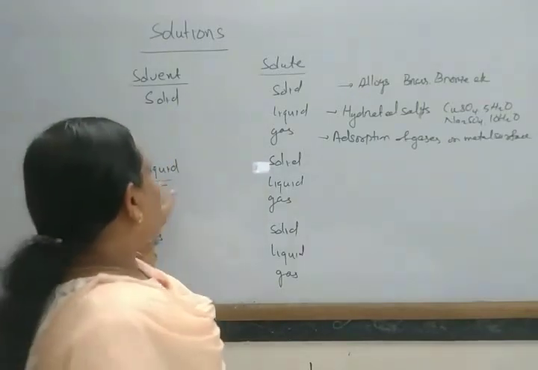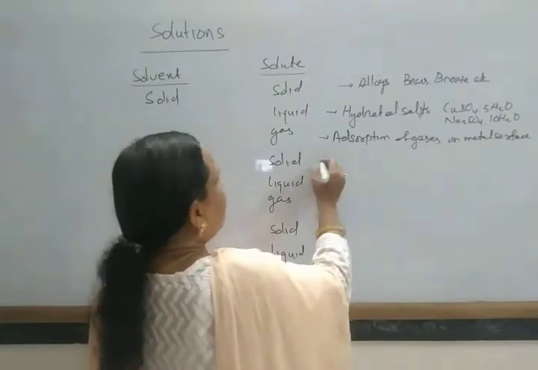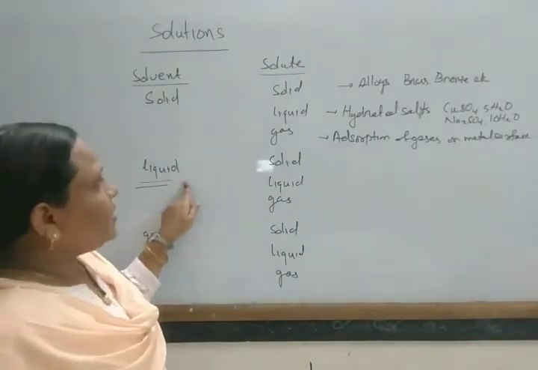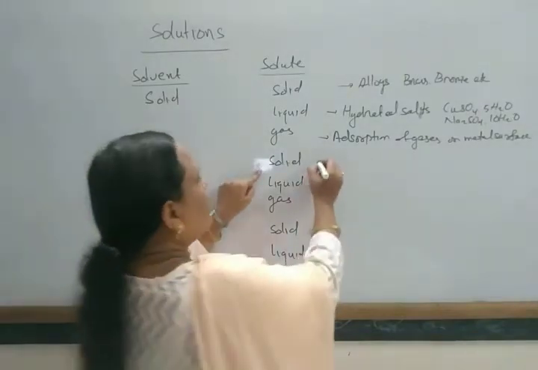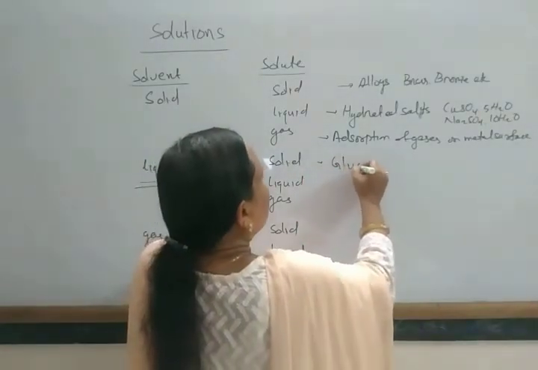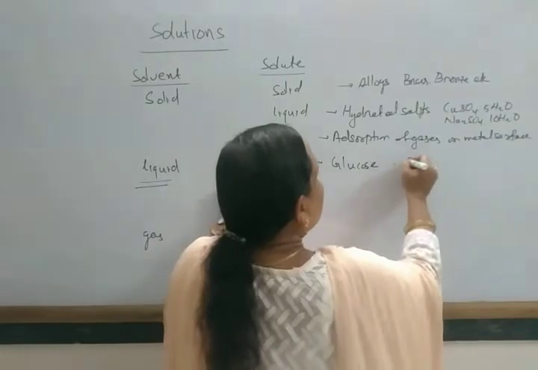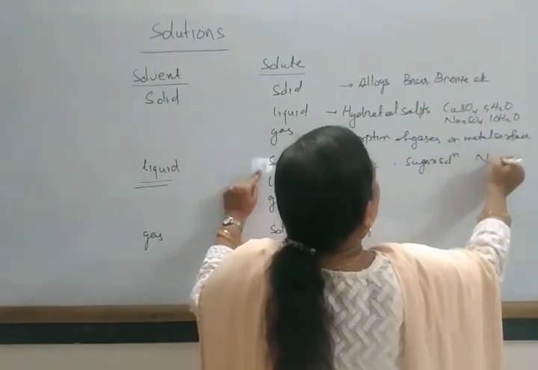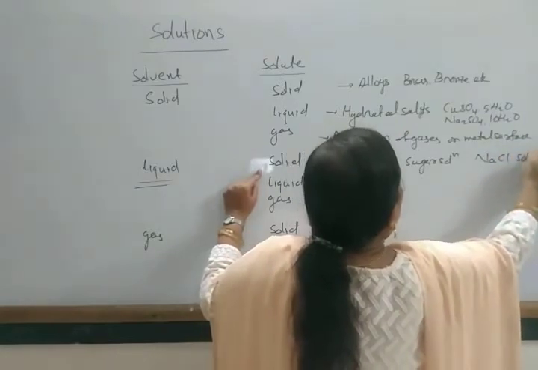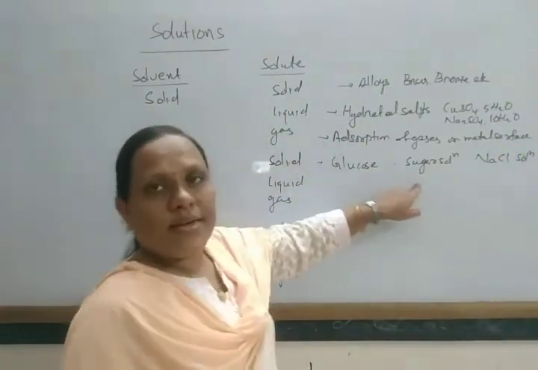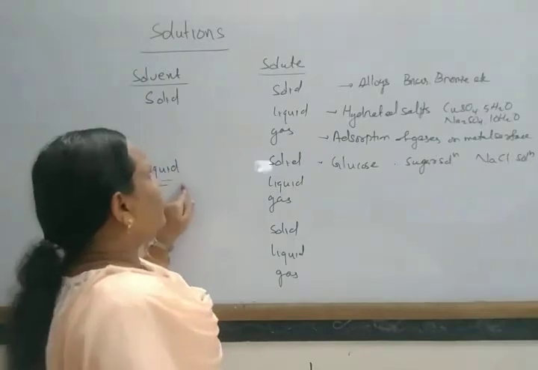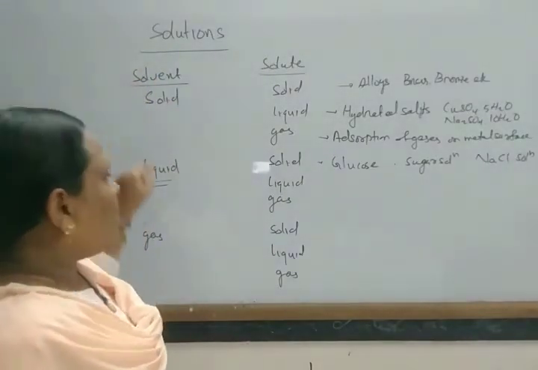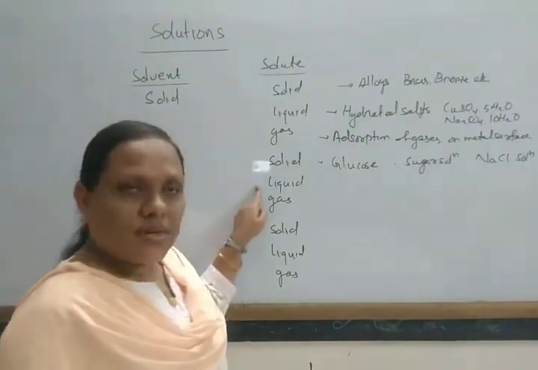For example, when the solvent is liquid and the solute is solid: glucose solution, sugar solution, sodium chloride solution. These are examples of solutions where the solvent is liquid and the solute is solid.